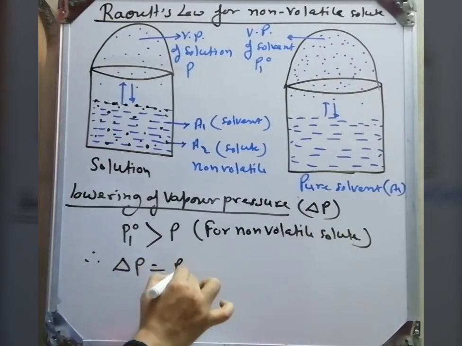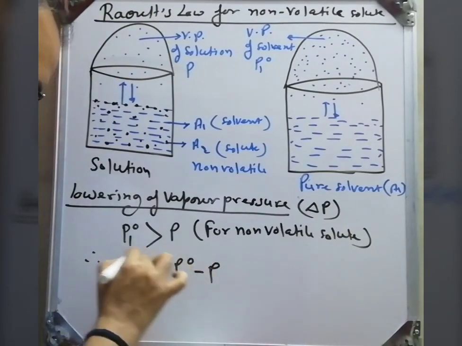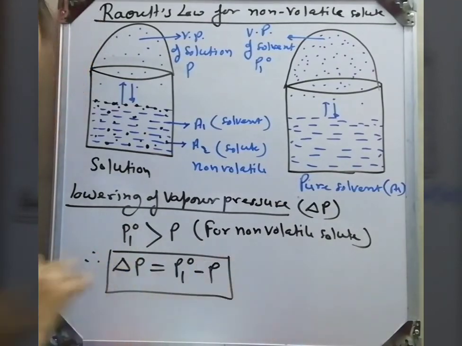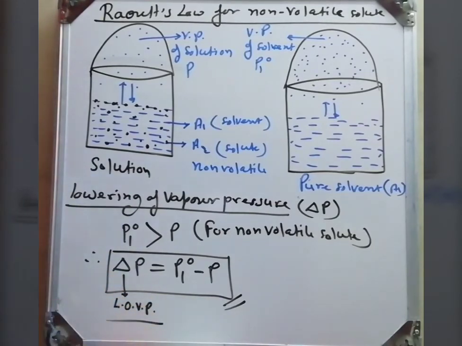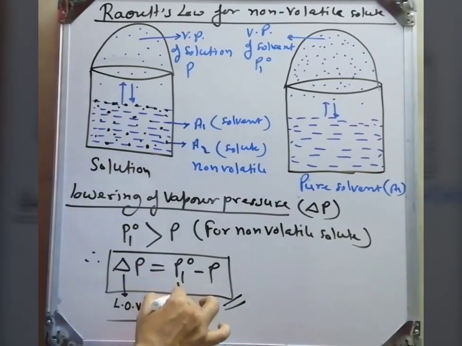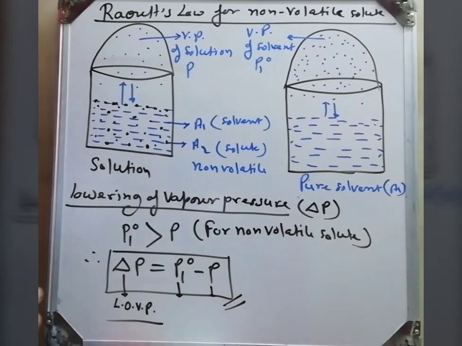Therefore delta P is equal to P10 minus P. This delta P is called the lowering of vapor pressure. P10 is the vapor pressure of pure solvent, and P is the vapor pressure of solution.